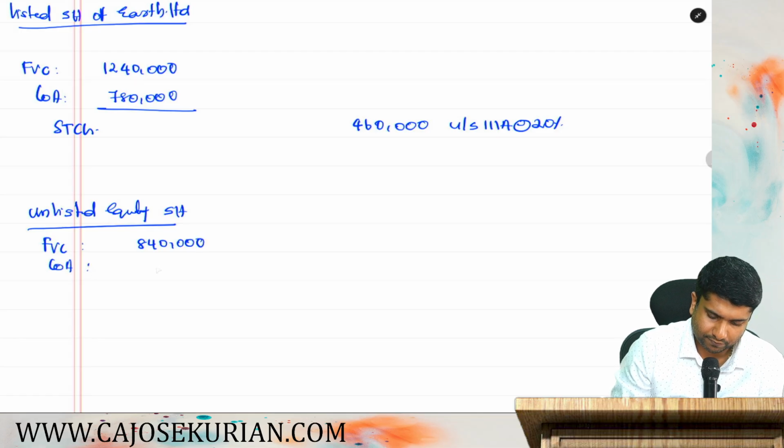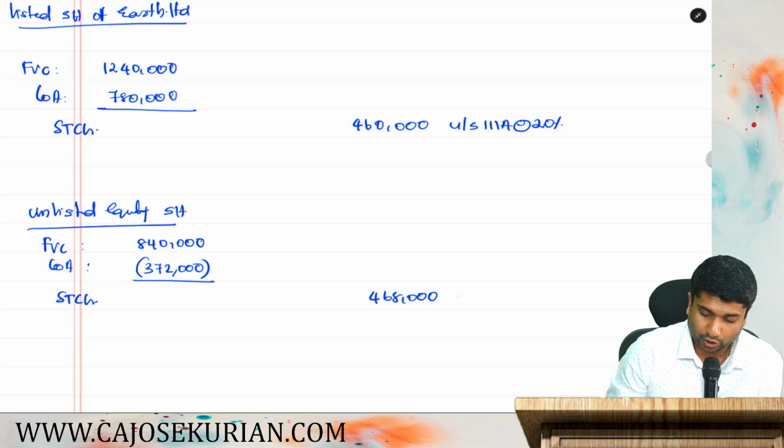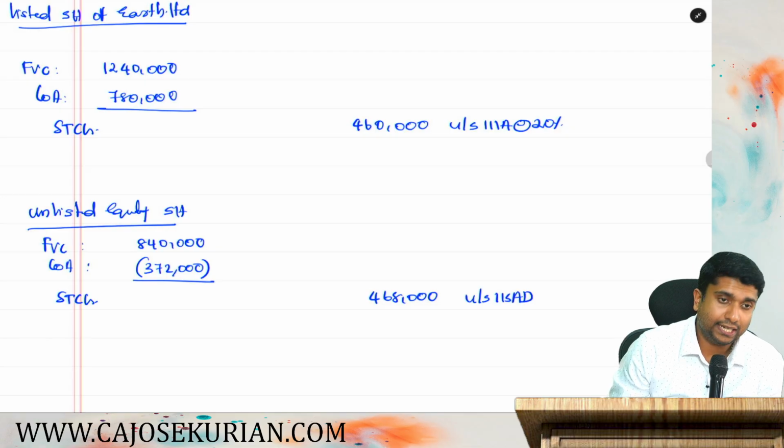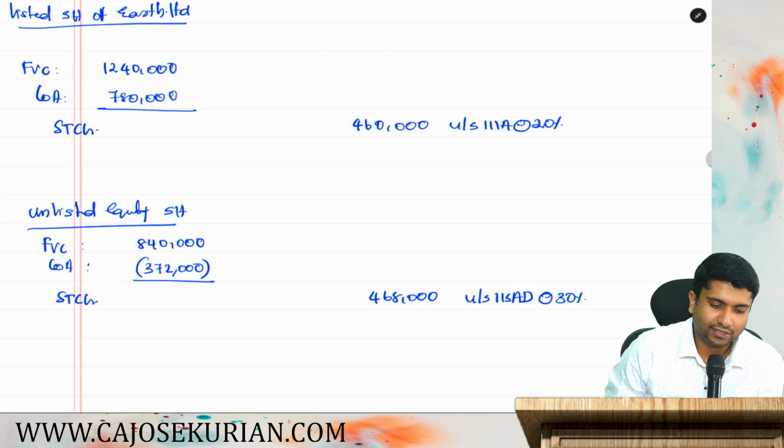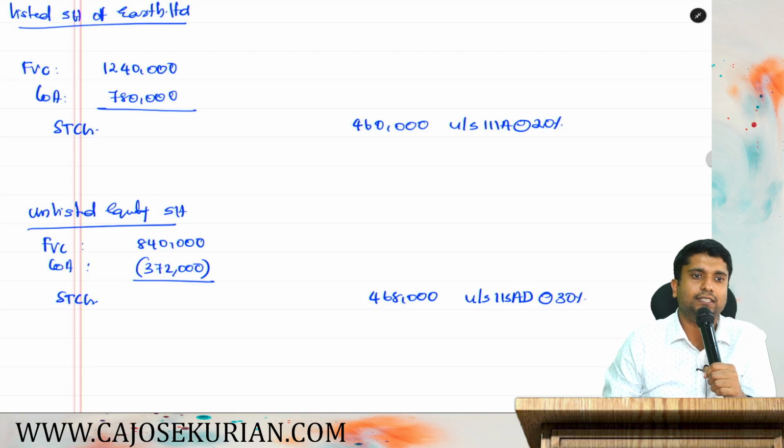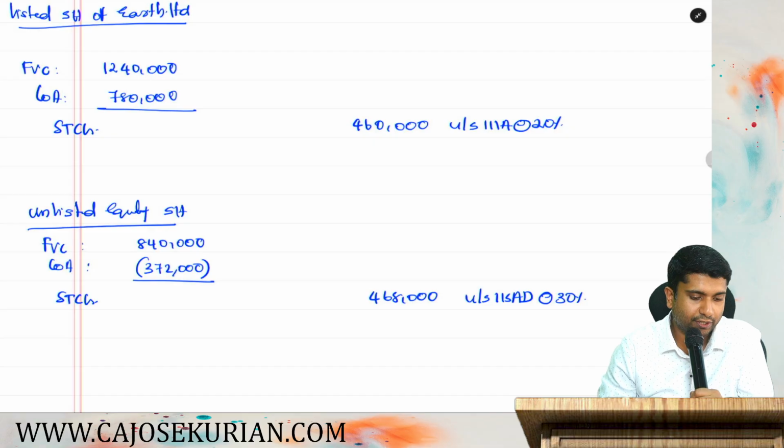That is 3,72,000. And can you tell me how much is the short term capital gain? 4,68,000. Again, it is a short term capital gain under section 115AD. And you tell me what is the rate of tax? The highest rate, that is the 30%. FII, if they are having short term capital gain, it is subjected to 30% rate of tax.